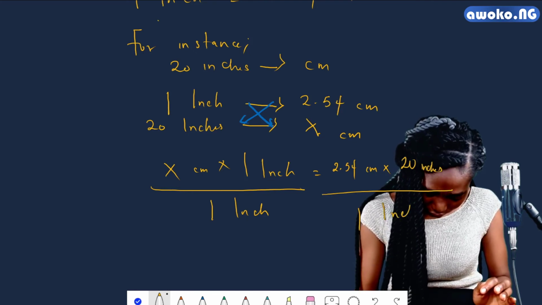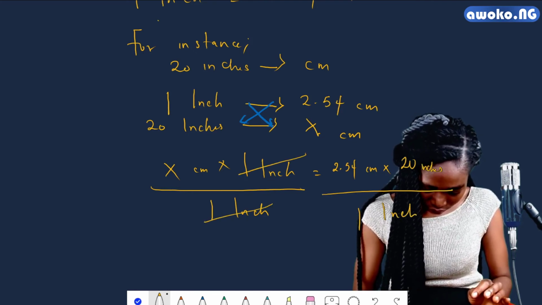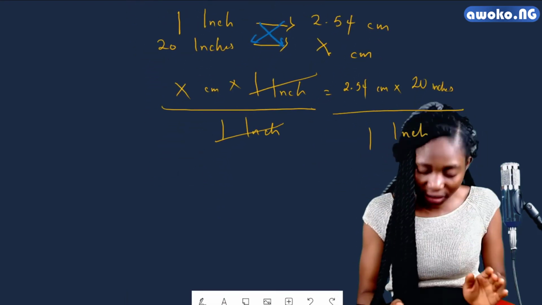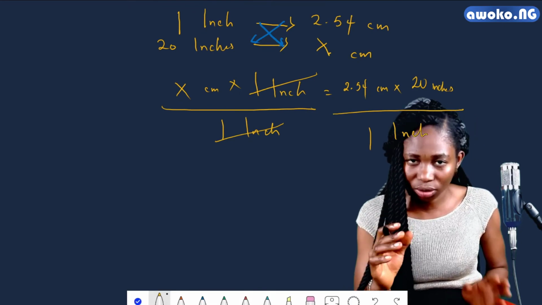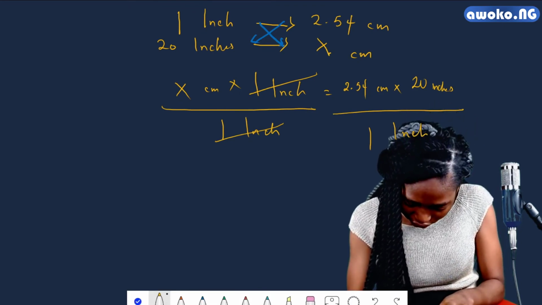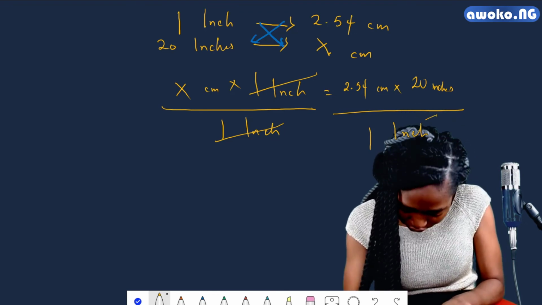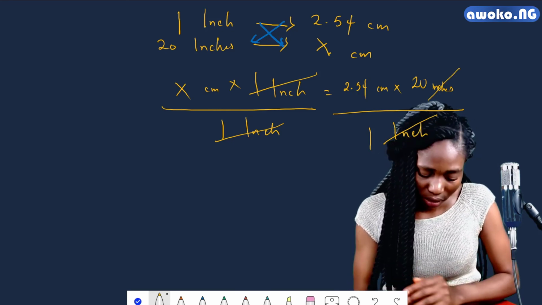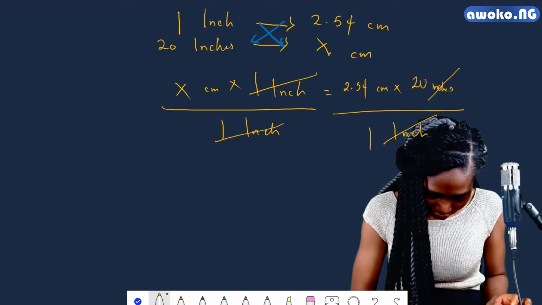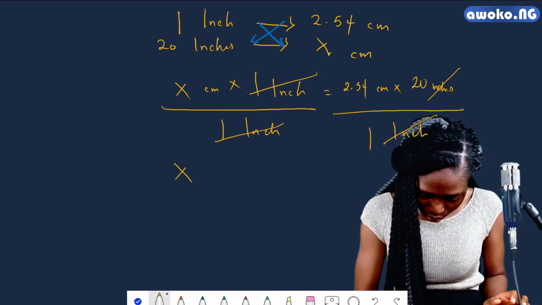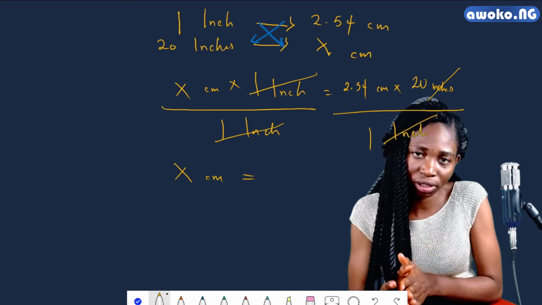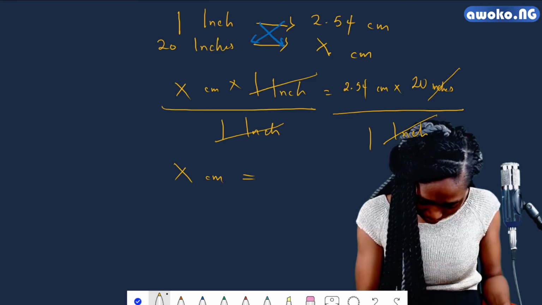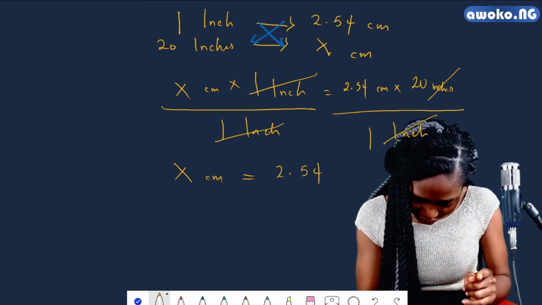Now, 1 inch will cancel out 1 inch, leaving alone our x in centimeters, while the inches cancel out on the other side, leaving behind my 20 alone. This gives us x, the unknown, in centimeter, to be 2.54 times 20. Don't forget, in centimeter.